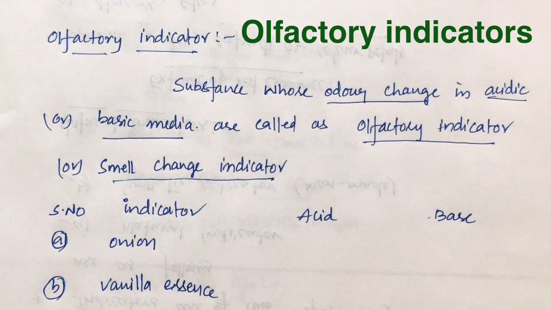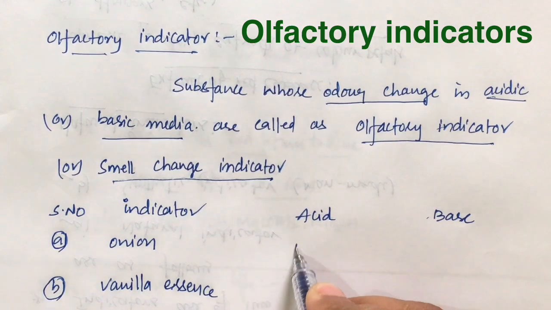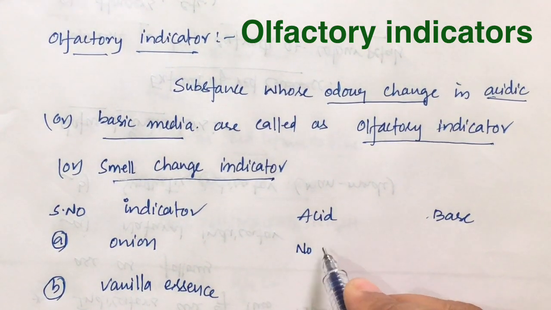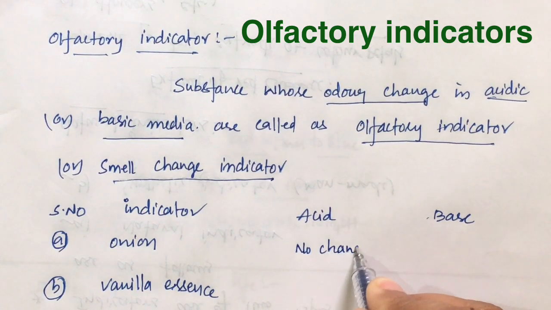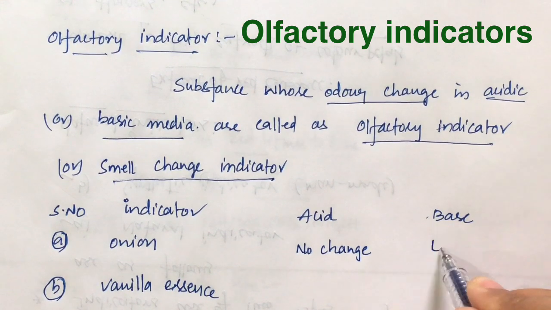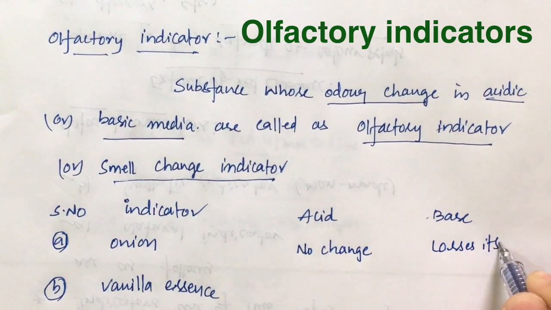Generally, when you add chopped onions to an acid or a basic solution, in an acid there is no change in the smell, no change in odor. But in a base, what happens? It loses its smell.